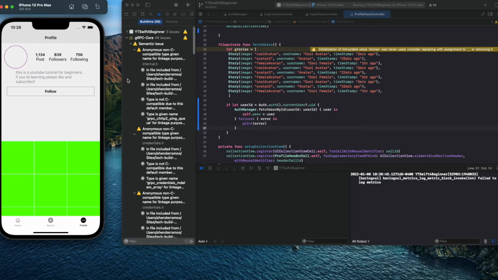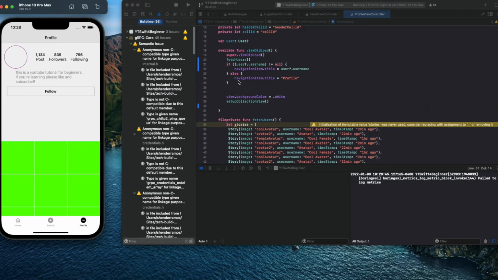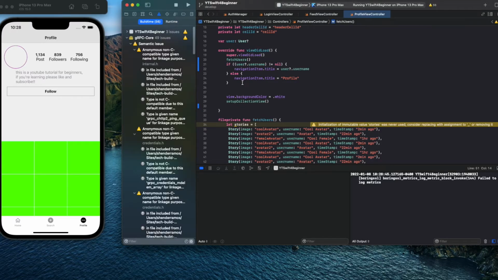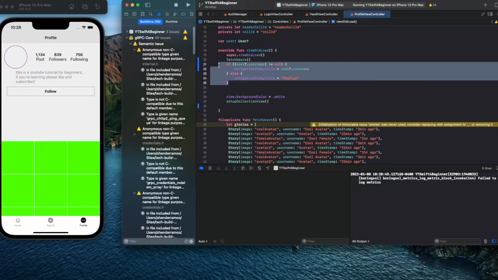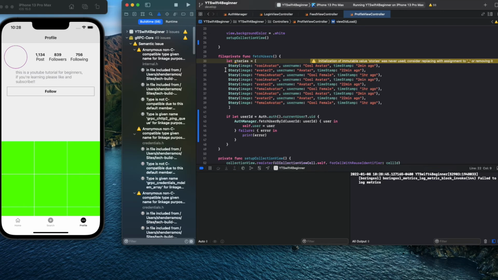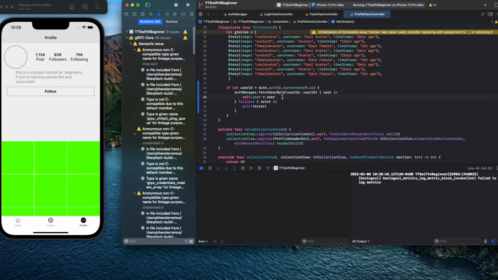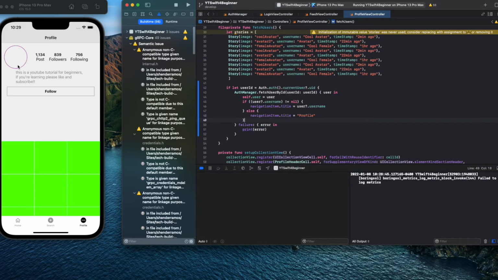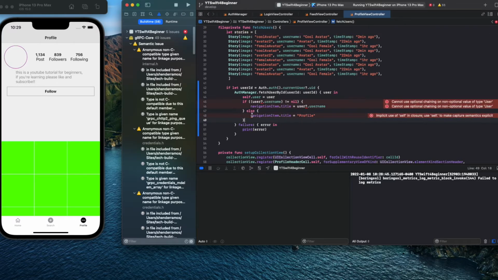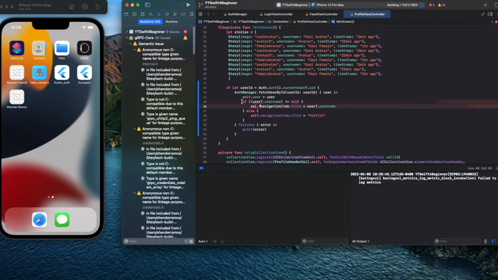Oh, we haven't added the thing. What's it called? Whatever it is. Oh, we haven't added the profile image and other stuff. Let's try this and see. Okay, self. You need a self for this. Oh my god, self.